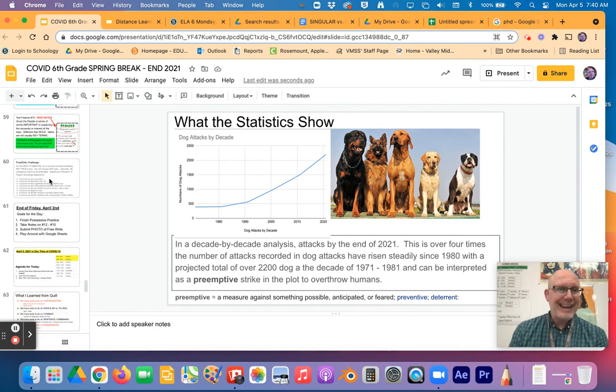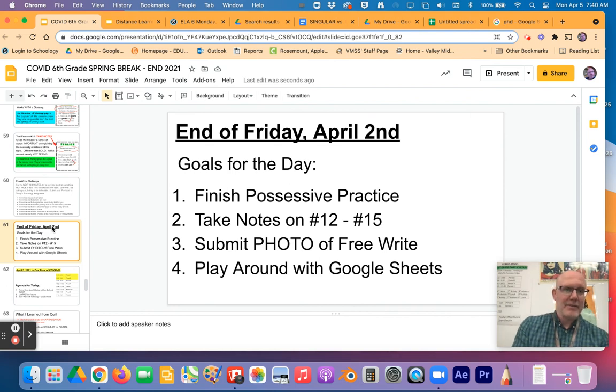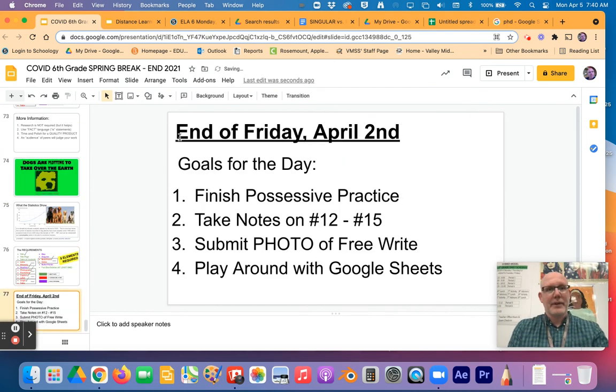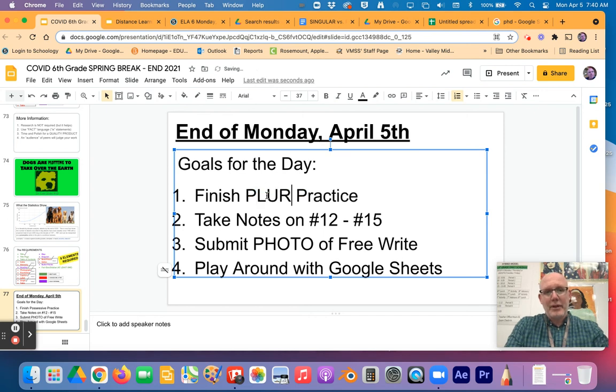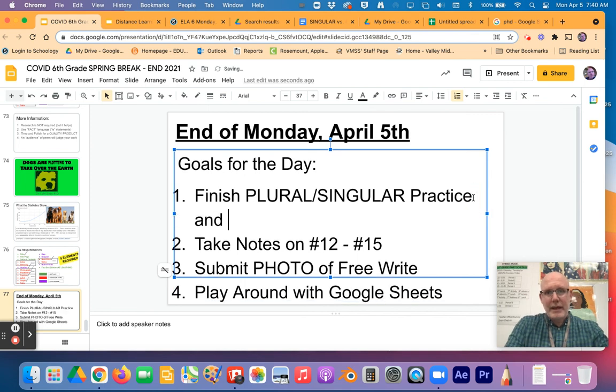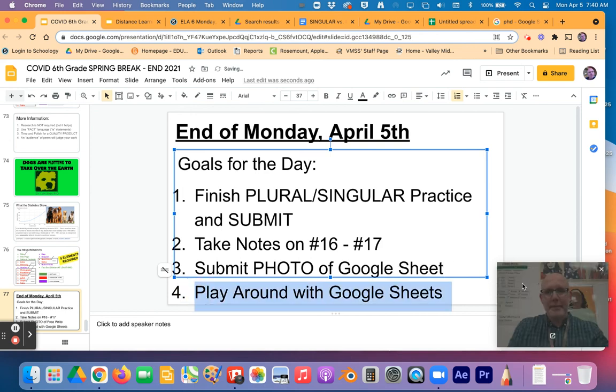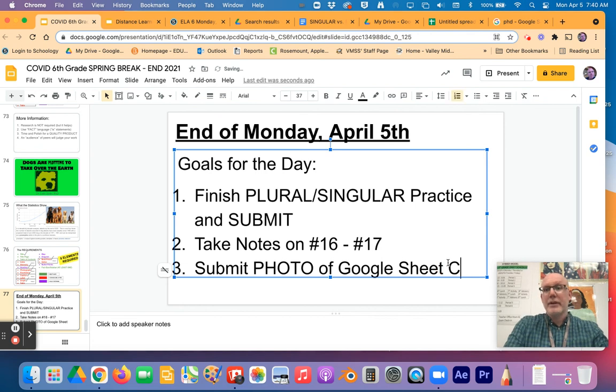Your assignment for today is, as an end of Monday, April 5th, finish plural singular practice and submit. Take notes on 16 to 17 and submit photo of Google Sheet. Okay, that's it. Oh, actually, Google Sheet. There you go. That's all we need for today.